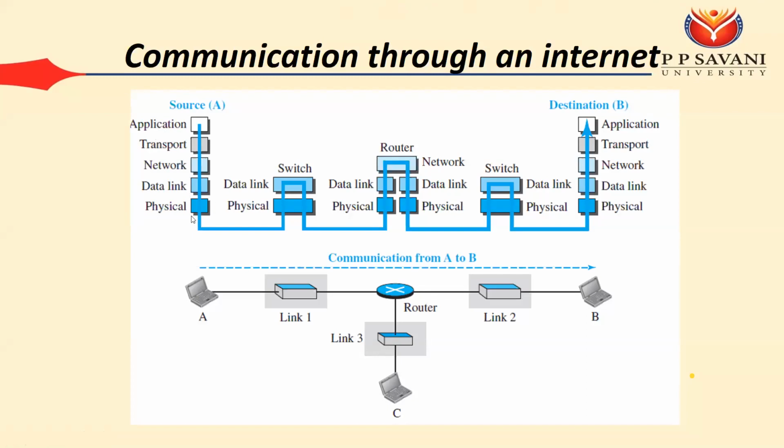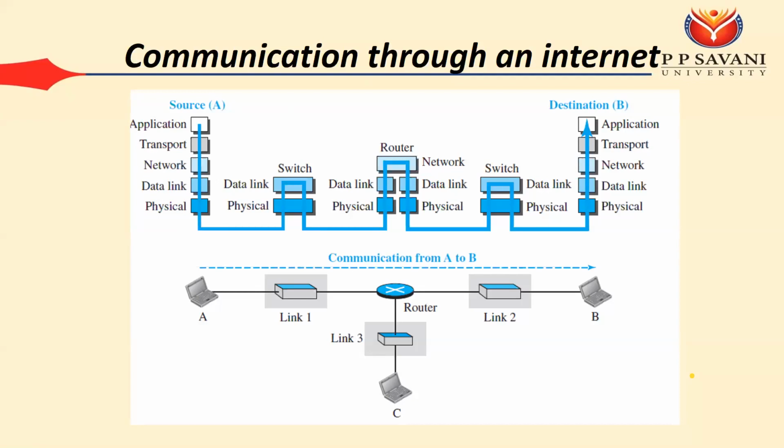Now the types of addresses that are used on the various layers. On the data link layer, we are using the MAC address. We'll see the format of the MAC address. On the network layer, we are using the IP address. We'll see what the various representations of IP address are and how they are created and how they are assigned. On the transport layer, we are using the port address, and how the port addresses are created and how they are assigned. Okay, so these are all about the various types of delivery.